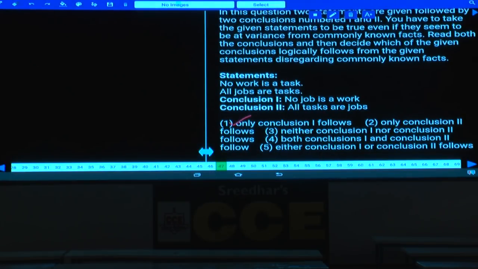Now in this 47, tell me, what are the statements? No work is a task. This is work and this is task. No work is a task and all jobs are tasks. Then first one, no job is a work. No job is a work, definitely true. And the second one, all tasks are jobs has become false. All jobs are tasks is true, but all tasks are jobs is false.